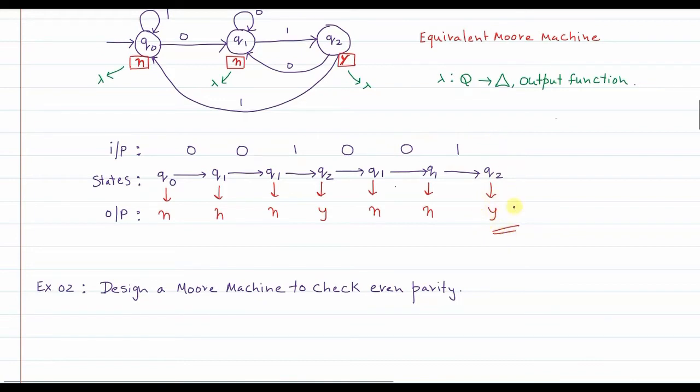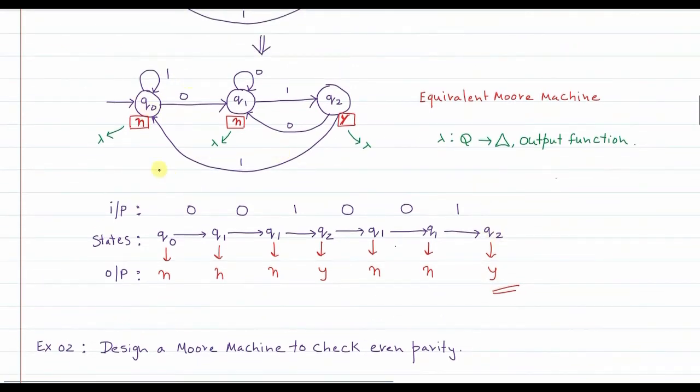The output is Y, and based on this output Y, we say that the Moore machine that we have designed has accepted the string, because after reading the entire string, the machine halts in state Q2 and outputs the final answer associated with state Q2.